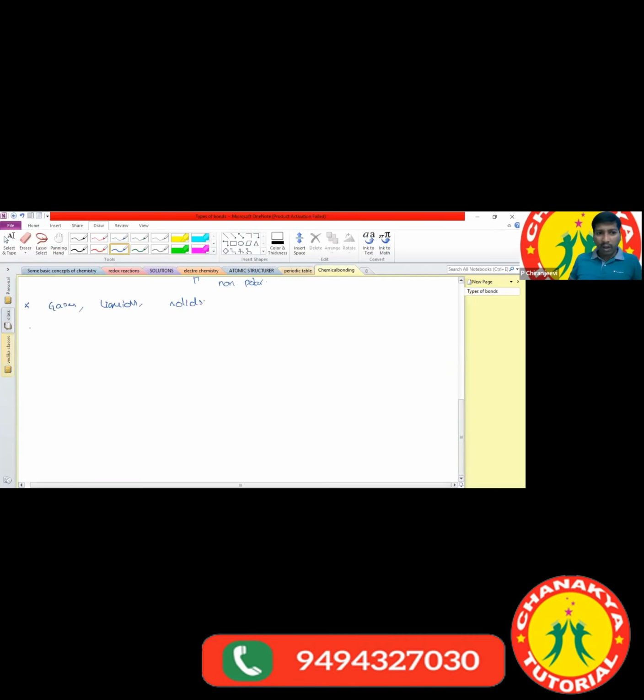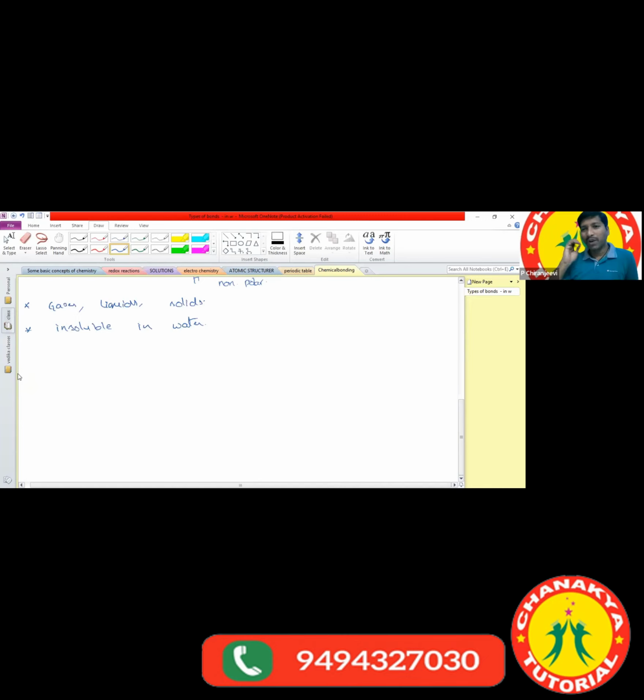Covalent compounds are insoluble in water. What are the examples? Hydrocarbons. Are hydrocarbons soluble or insoluble in water? Hydrocarbons are insoluble in water.